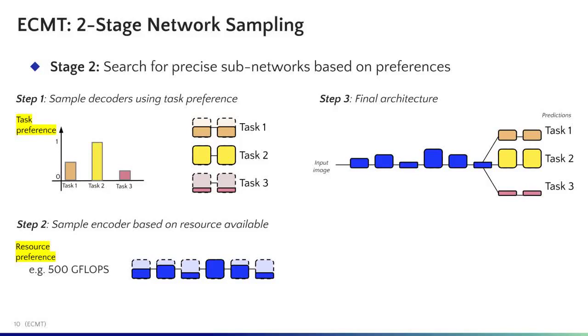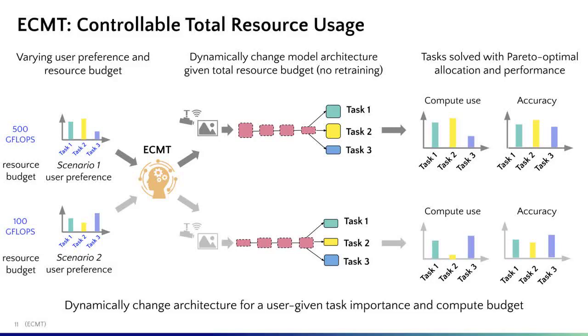During inference, we use the task preference to set the width ratio of the decoders, where a higher preference for a task results in a higher width ratio for this task's decoder. Then we search for the optimal encoder layer widths that extracts the best overall performance while satisfying the compute budget. With this novel strategy, ECMT can precisely control the parent model for optimal resource allocation for diverse scenarios.